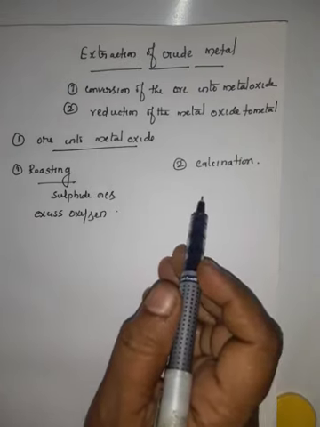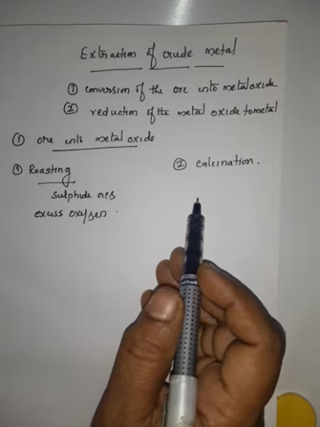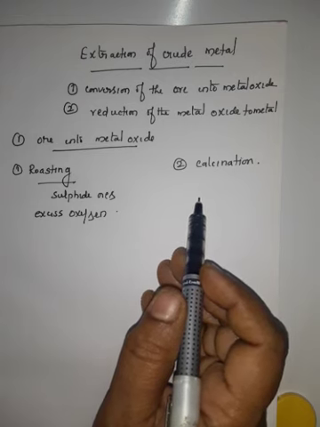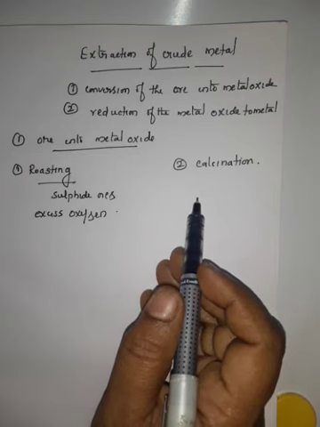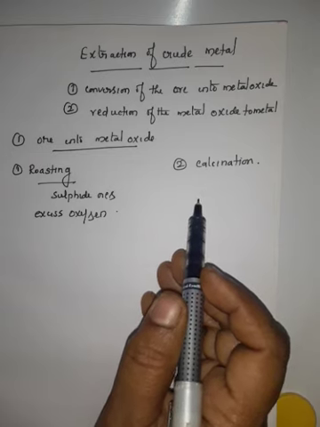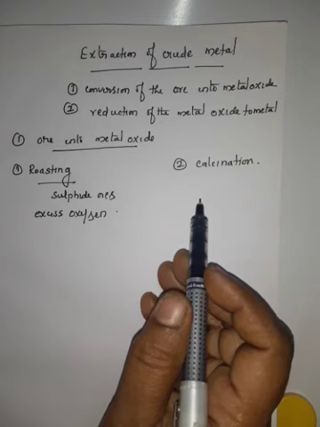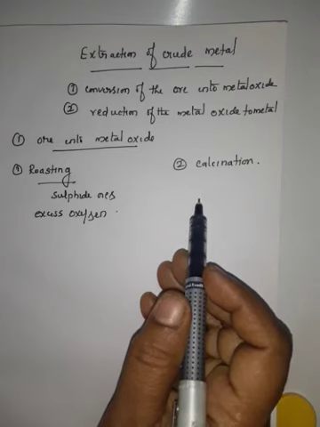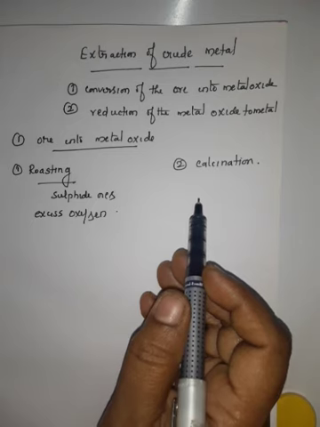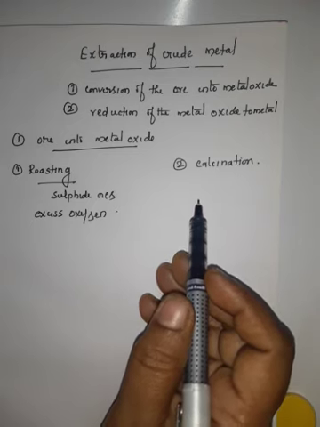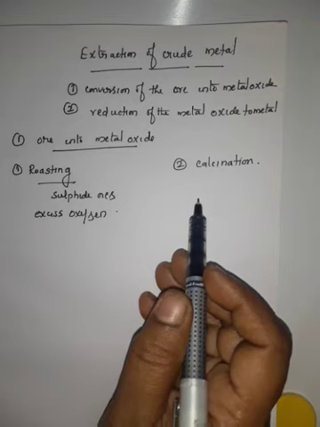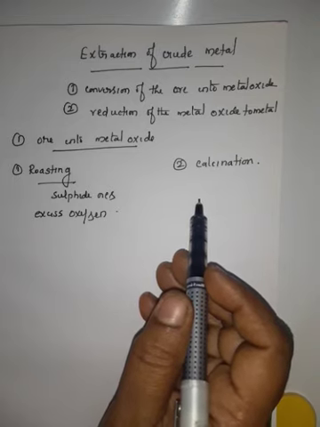Calcination means the process involves heating in the absence of air. For example, take a cooker. A familiar example: a cooker, closed with a lid, tightly closed. Everybody knows that. Then we are supplying heat. No air falls on it. That is called calcination.